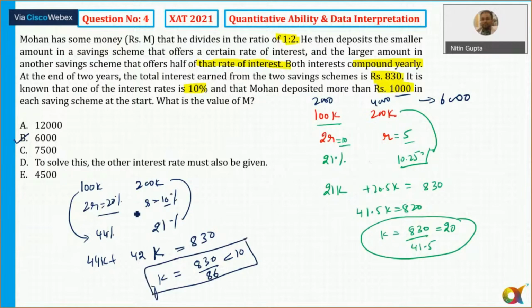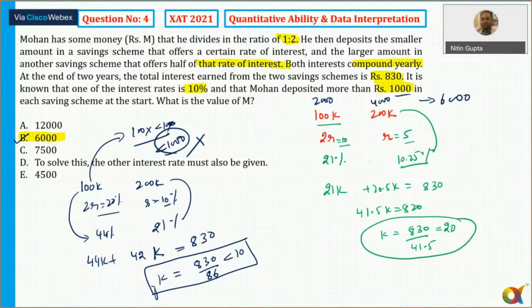And if K is less than 10, it means this amount, 100K, will be nothing but 100 into something which is less than 10. So it comes out to be less than 1000, which means not possible. So the second case is not possible at all, and that's a unique case. So the correct answer is definitely option number B, which is 6000.